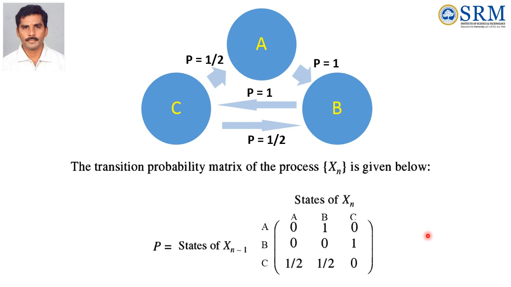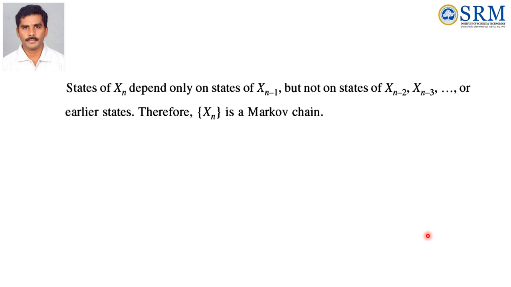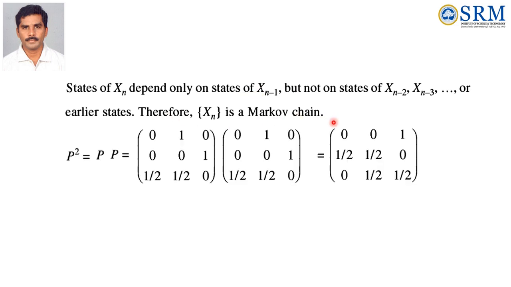In the classification of states of Markov chain, we have to find up to P power 6. So P square equals to... first we have to prove it is Markovian. State of Xn depends only on the state Xn minus 1 but not on the states Xn minus 2, Xn minus 3, the earlier states. Therefore Xn is a Markov chain.